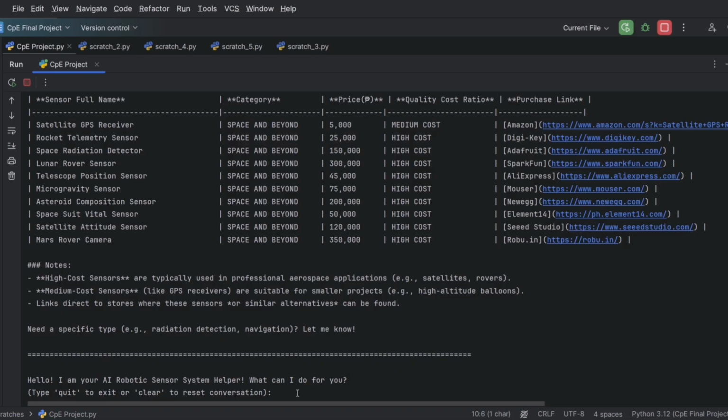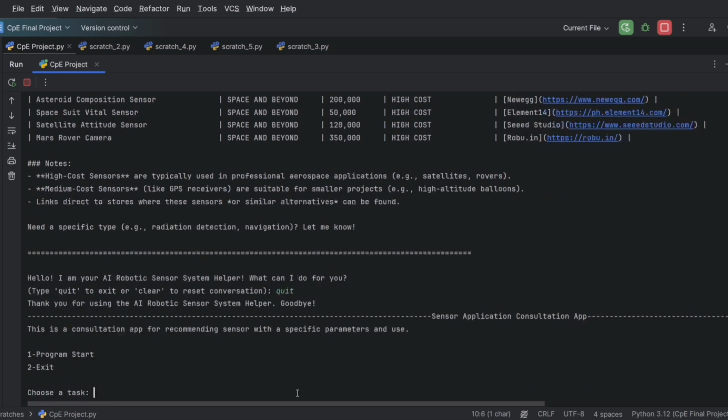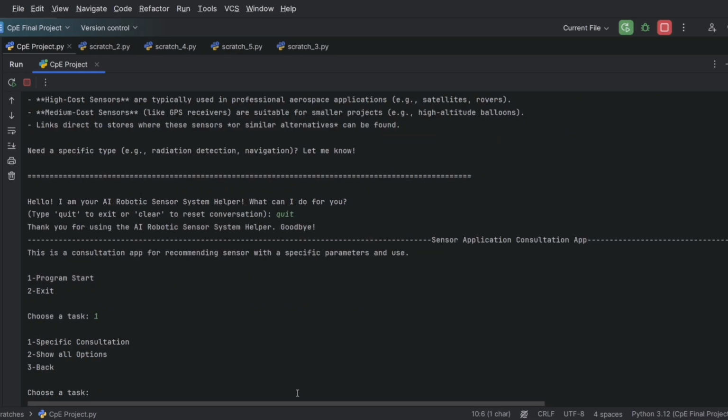There's also an option whether you want to continue or you want to quit. In order to quit, you just need to type the word quit. Then we go back to the home screen. Now let's try the other one, which is to show all options.